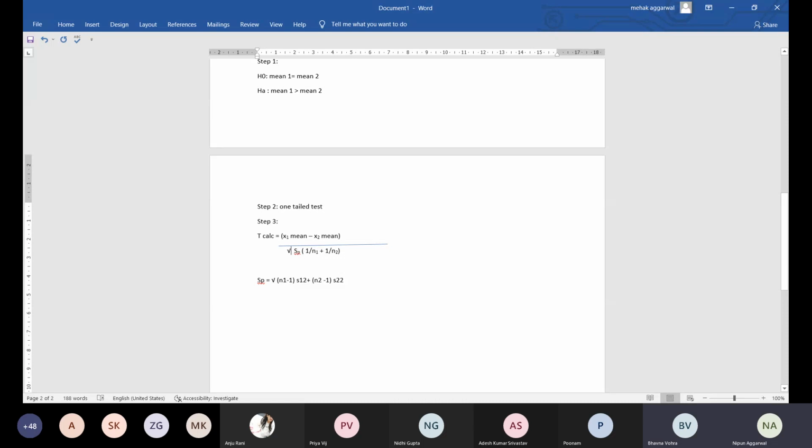So under root of SP divided by 1 by N1 plus 1 by N2. Now what is the value of SP?